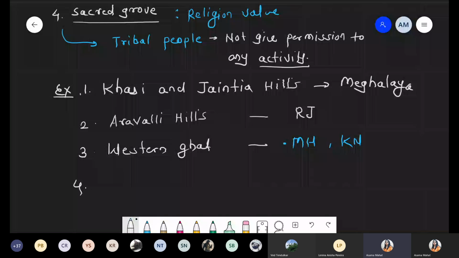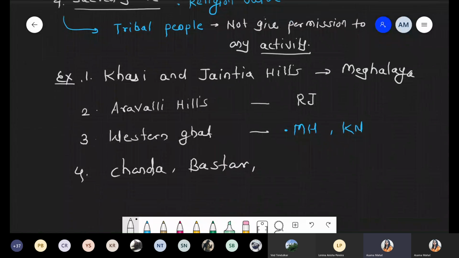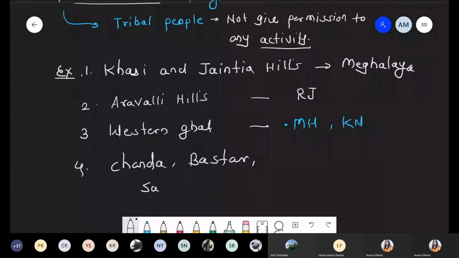Now the next example is Chanda, Bastar, Sarguja. These sacred groves are located in MP, that is Madhya Pradesh, so I'm writing MP for Madhya Pradesh. So these are the four examples included under sacred groves.